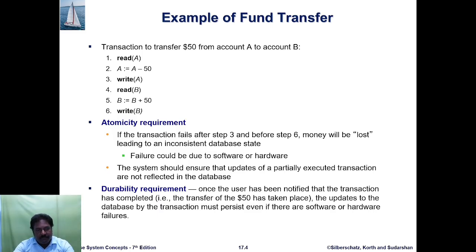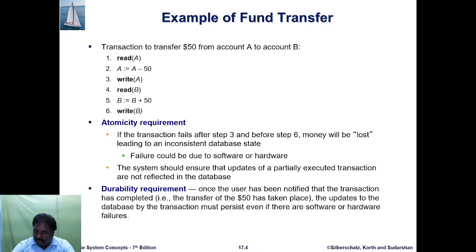So the atomicity requirement denotes that if the transaction fails after step 3 and before step 6, the money will be lost, leading to an inconsistent database state. Inconsistent means that when data is transferred from one account to another, the amount before and after the transaction is not equal. Suppose before the transaction the total balance of both accounts A and B is 100. After the transaction, the total of accounts A and B is 100. This is the consistent state of the accounts.